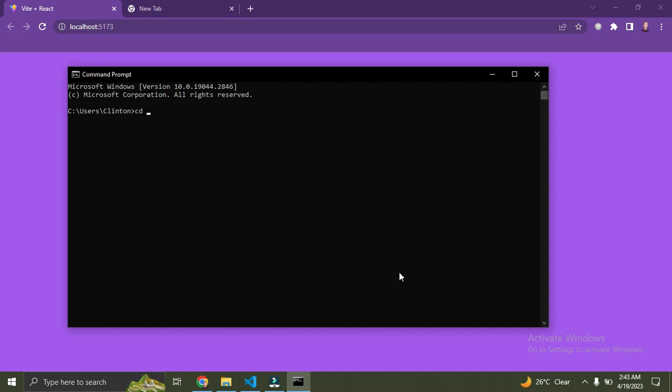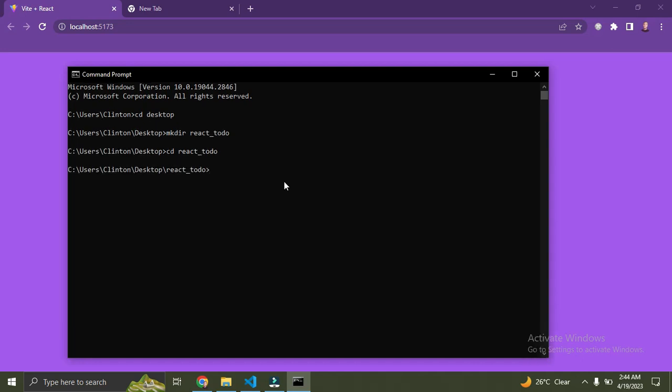I'll go into my desktop directory: cd desktop, enter. Once I've done this, I'm going to create a new directory. I'll say mkdir, react underscore to do, enter. Once I've done this, I need to go into this directory, so say cd react underscore to do. Let me just make this bigger. Okay, I think it's better now.